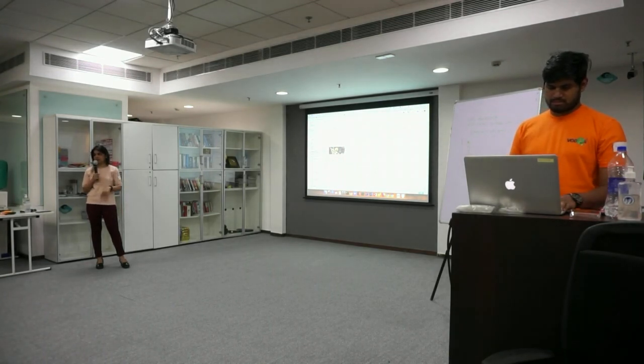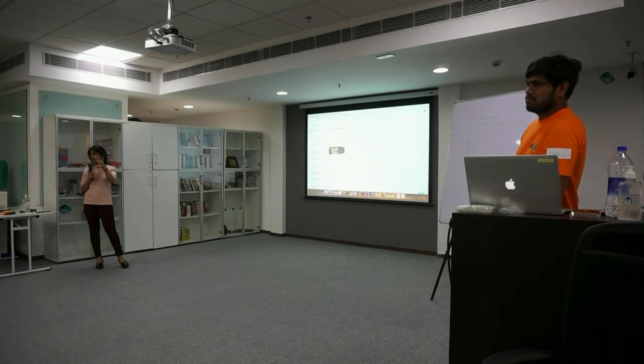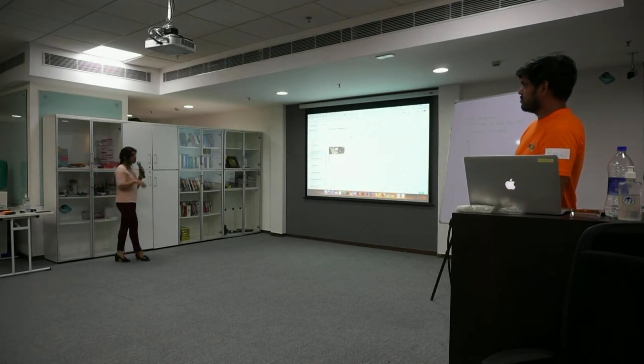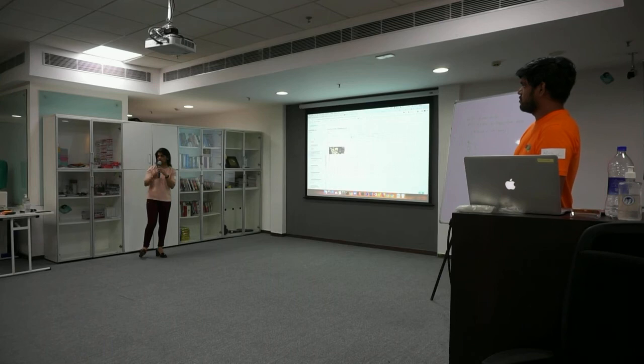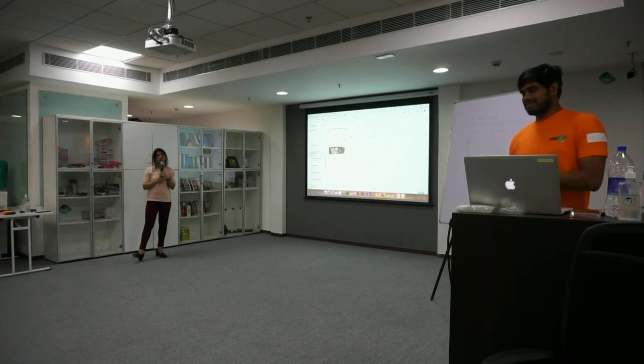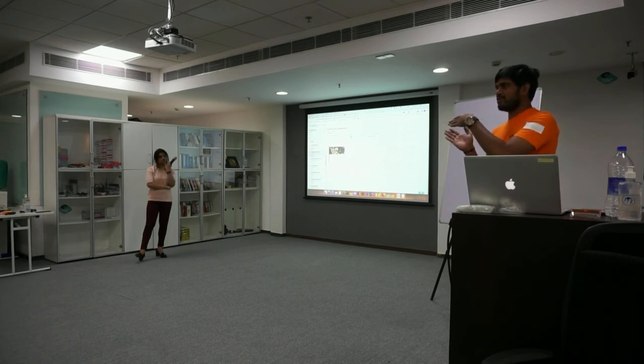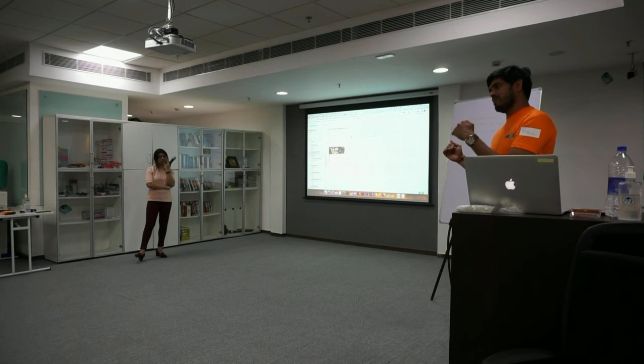Suppose there is a scroll down, will it capture all of it? Yes, the entire page. If you want to capture only a certain part, I think Null showed that you can put the viewport size there and it will only capture that. Or else by default it is going to capture the entire page. How will it capture? It is capturing what is available on the screen. Think of it like code: it will capture when I say check this window. So whatever is available at that particular line, it will capture. If you have to scroll, your next line will be the scroll, and then it will get confused. But at that time, whatever is available on the page, it will capture.